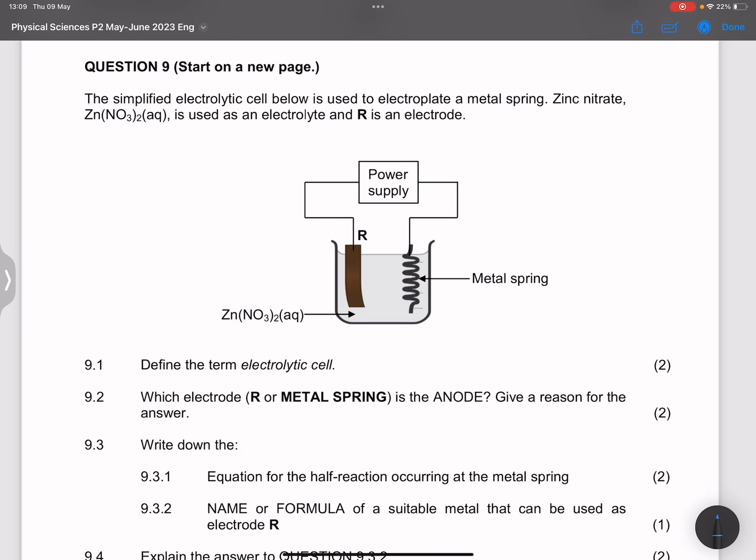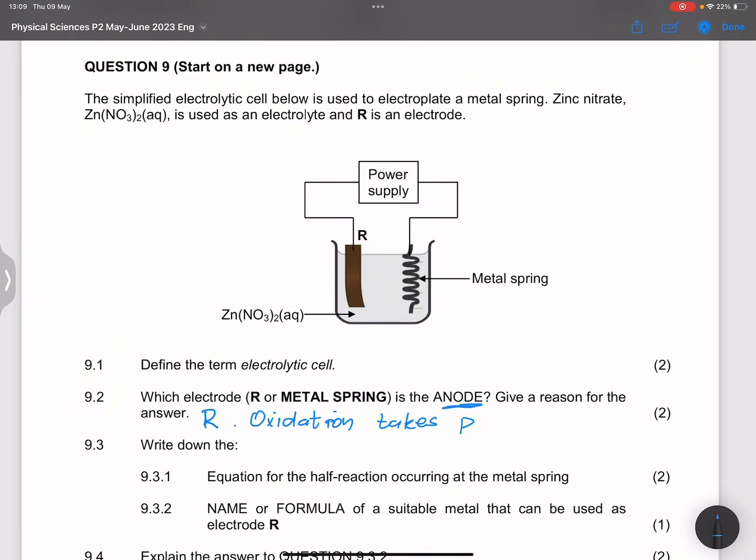They say which electrode, R or metal spring, is the anode, and give a reason for the answer. So definitely, remember anode is where oxidation takes place, the loss of electrons. So definitely that should be electrode R. And why should that be the case? Because oxidation must take place there.